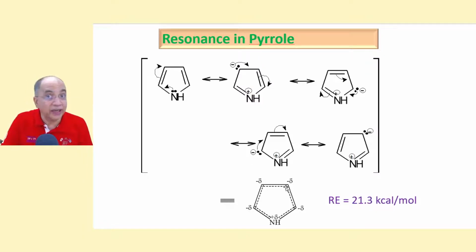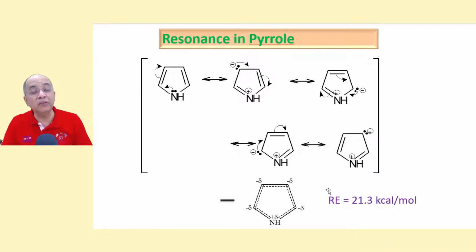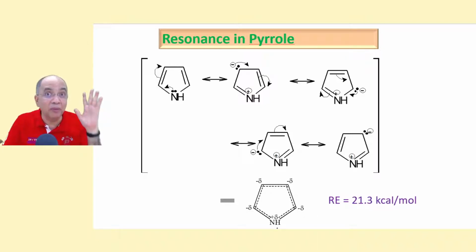Of course, not identical, because these contributing structures are not equivalent, as one of them is a nitrogen atom. This negative charge is farther away from the nitrogen atom, this is closer. So we know from the rules whose contribution will be more. Therefore, I chose to write minus delta instead of minus 1 by 4. Got it? And here this is plus delta, and the sum of these minus deltas will be equal to this plus delta, because this is a neutral molecule.